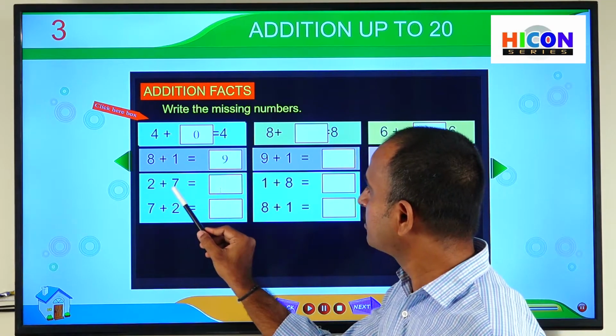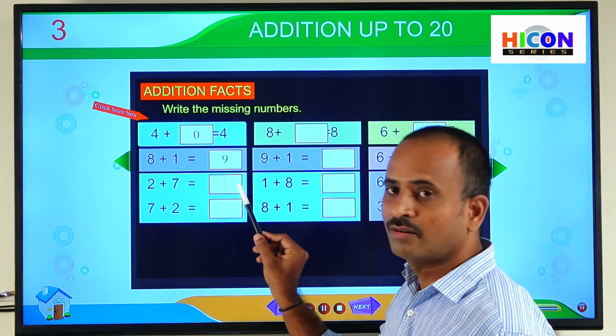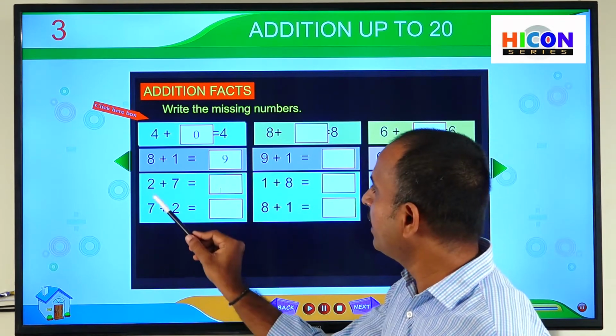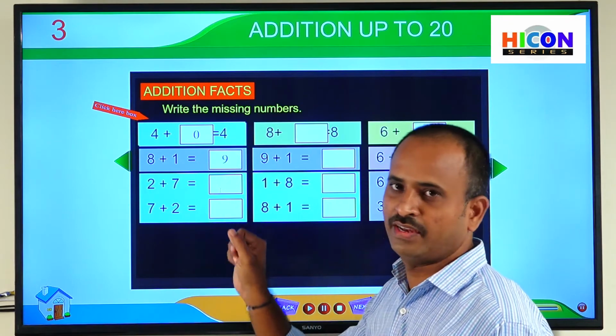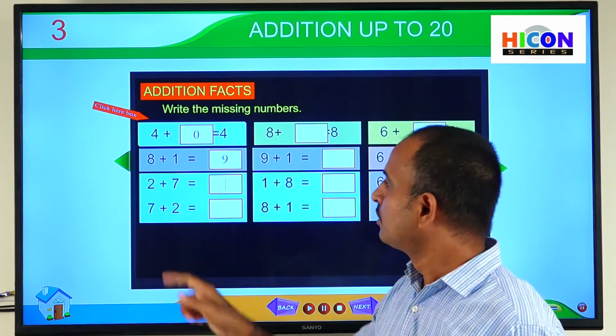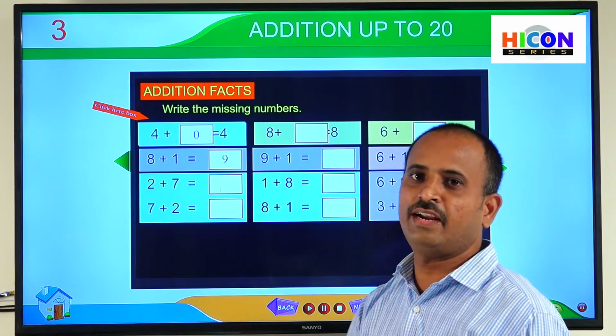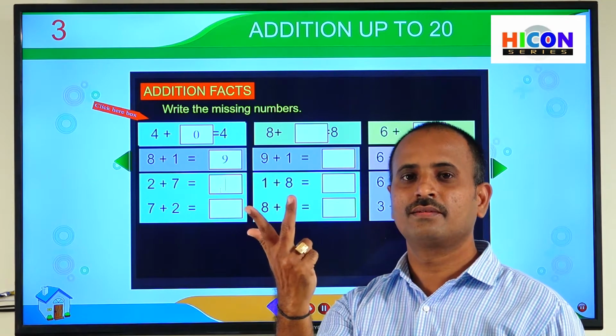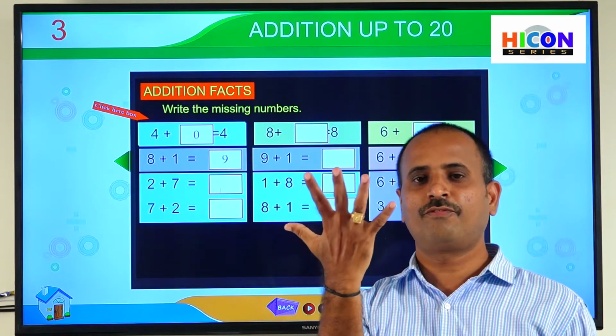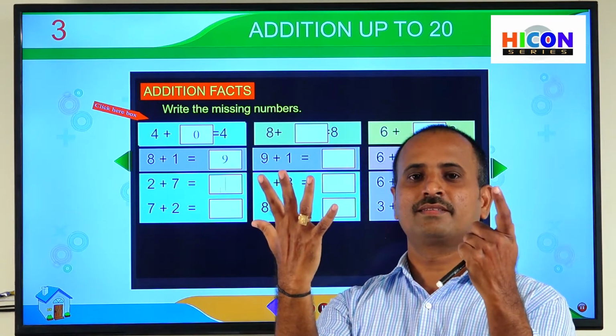So 2 plus 7, how much will we get? How can we add 7 to 2? Open 7 fingers of your hand. 1, 2, 3, 4, 5, 6, 7.